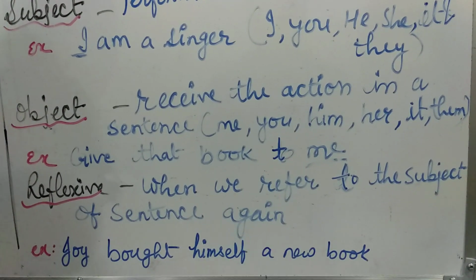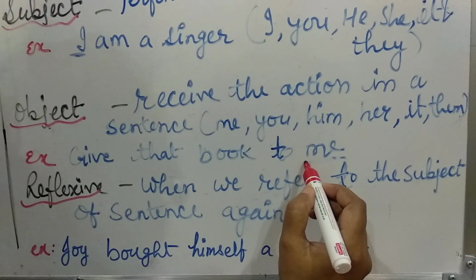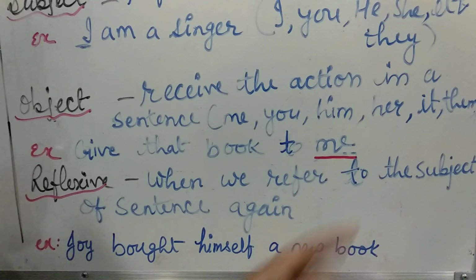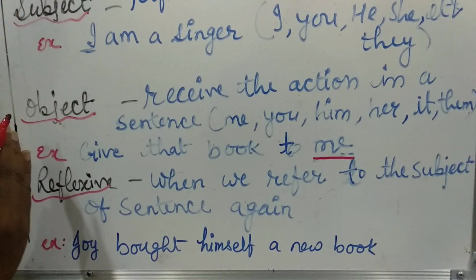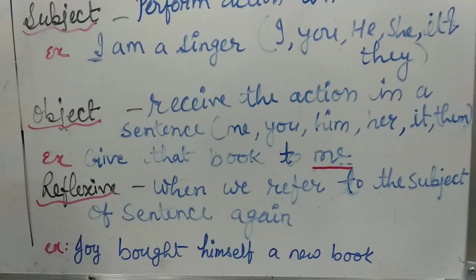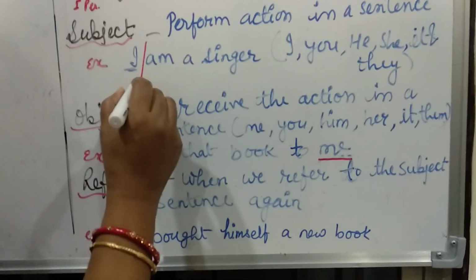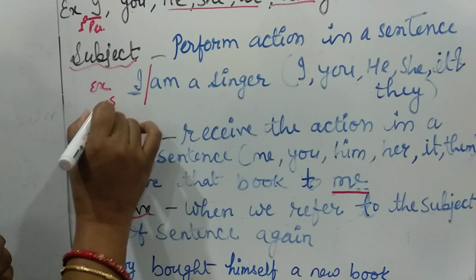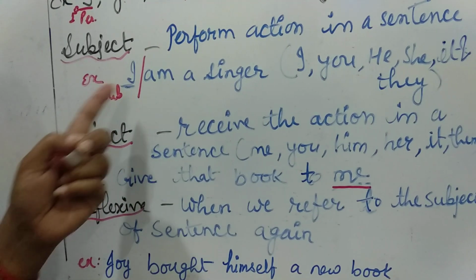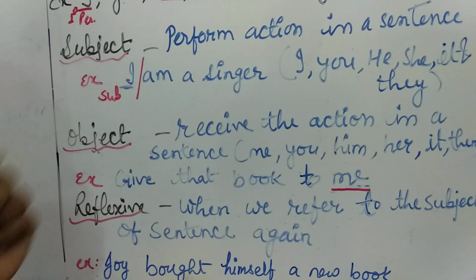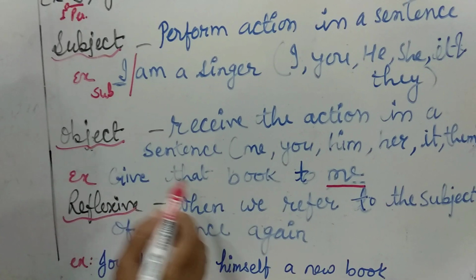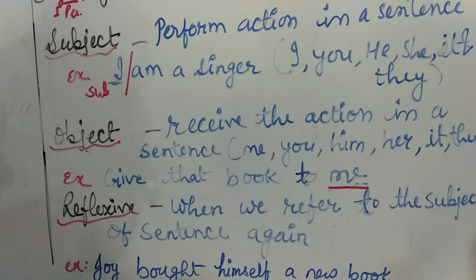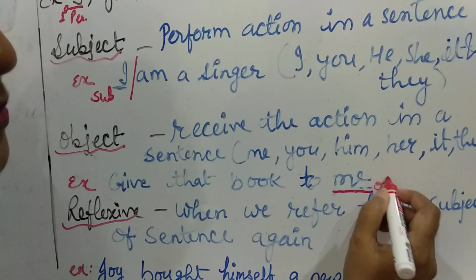Here, you can find that the pronoun is not used in the subject part of the sentence. As we know, a sentence divides into two parts: the subject and the predicate. When the noun comes in the subject part, it is known as the subject pronoun. But here, this pronoun comes in the predicate section, so it becomes the object.